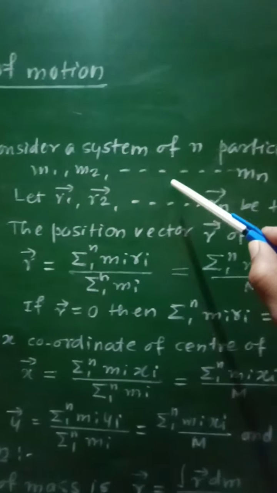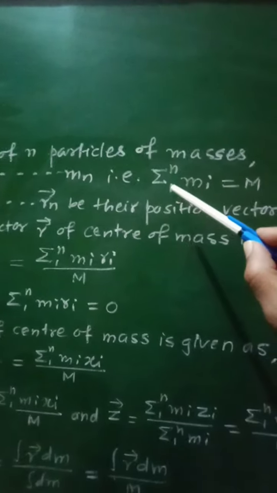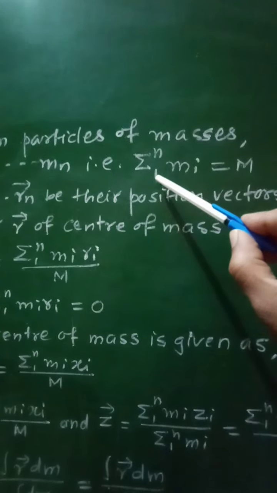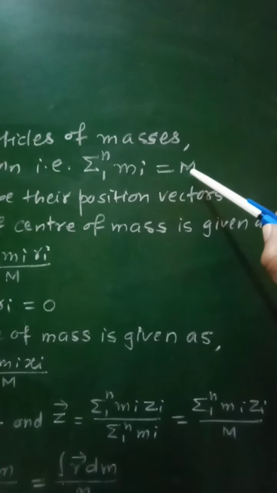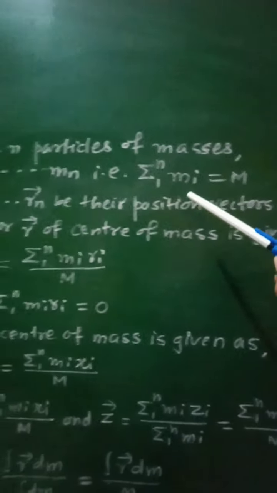That is, if we take the sum of all these masses, then it will be summation i from 1 to n of mi, which will be equal to capital M, that is the total mass of that body.